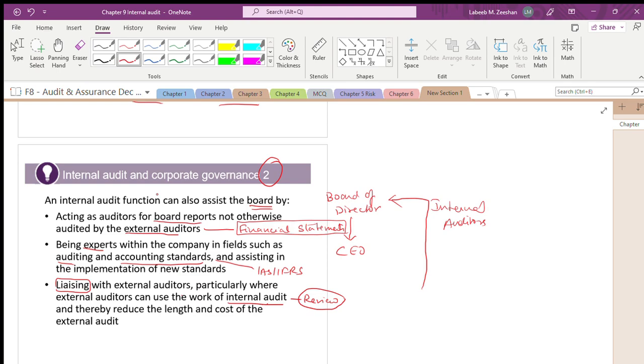What is the advantage? Definitely it is going to be more economical. The cost of the external auditor will be less, meaning time will be less. Don't take cost in terms of money; cost in terms of time. If the internal auditor's reports are effective and in place, the external auditor can definitely rely on the work of the internal auditor.